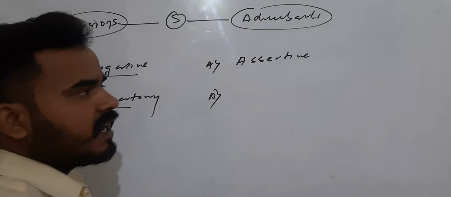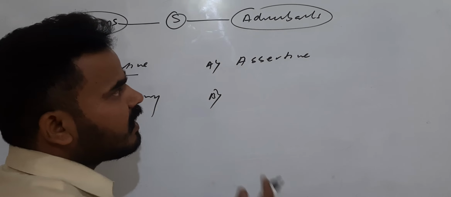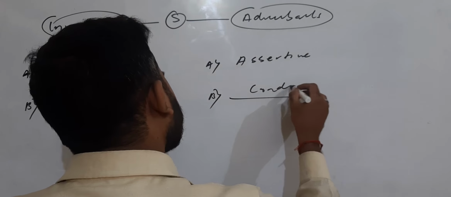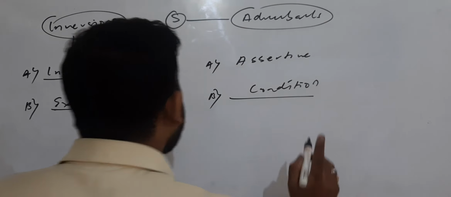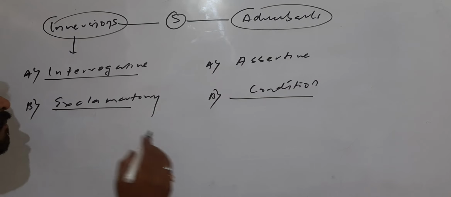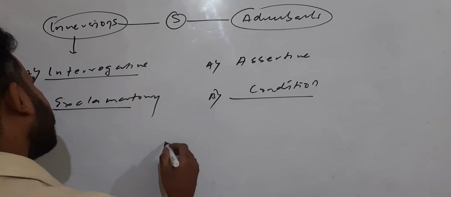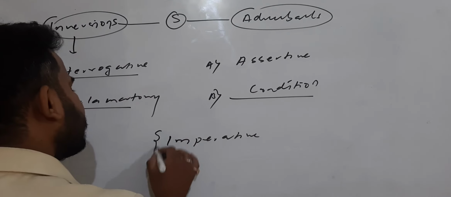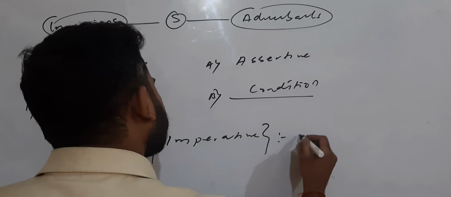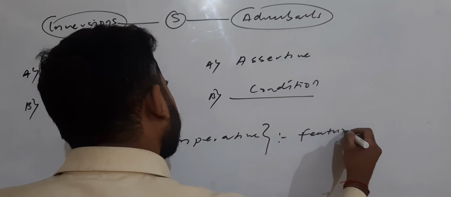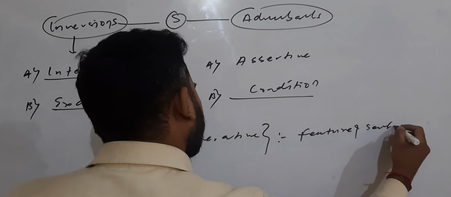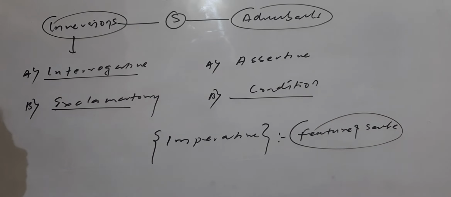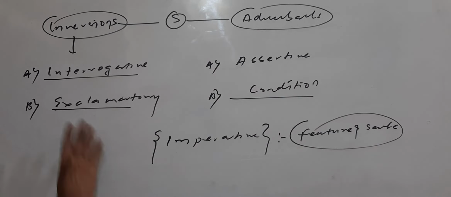Imperative: can we say that imperative is a part of adverbial? No, there can be some conditions here. Now one form is left, which is imperative. So an imperative sentence will be formed as the featured sentences. This is called the featured sentences. Okay? Now I'm going to make you understand all these things.